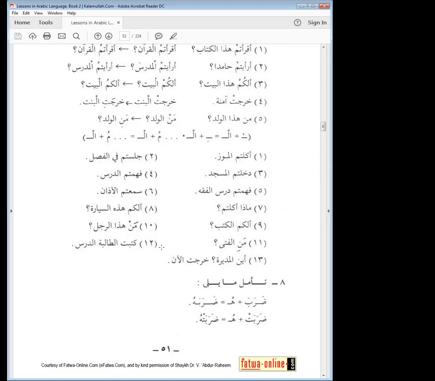أين المديرة؟ خرجت الآن. Originally it would have been خرجت الآن, but because the al has a sukoon and the خرجت has a sukoon, two sukoons clashing, we take out that first sukoon and put a kasra below the ta, so we get خرجت الآن. She just left, or she left now.